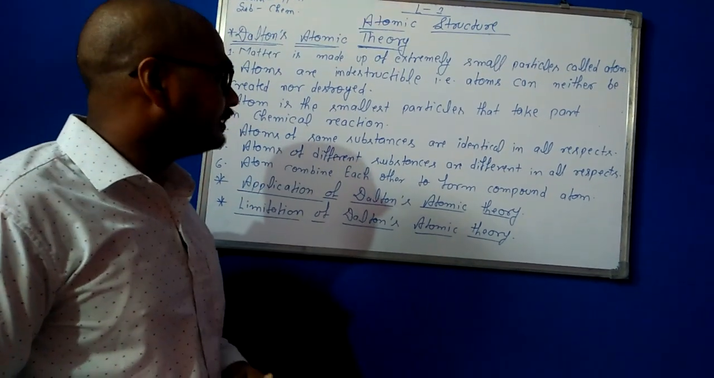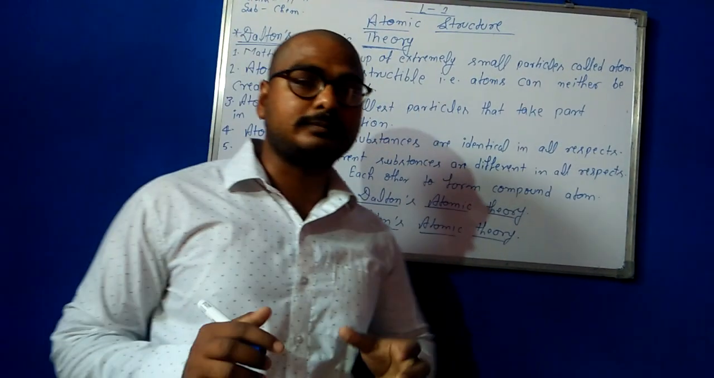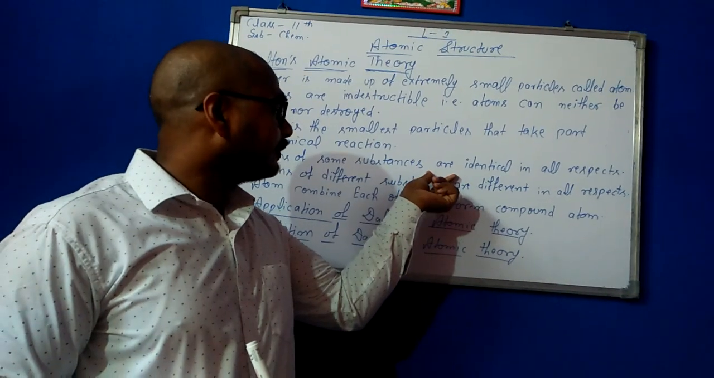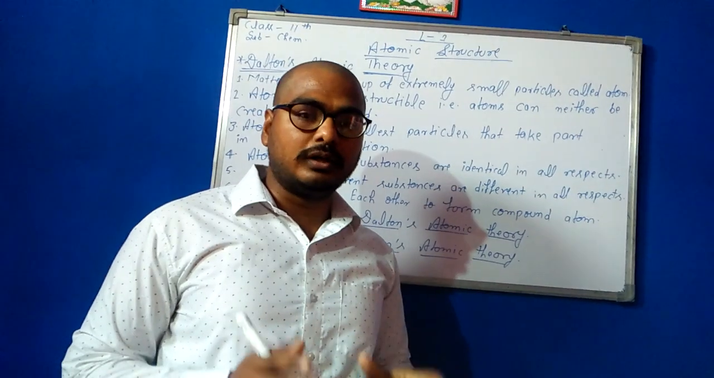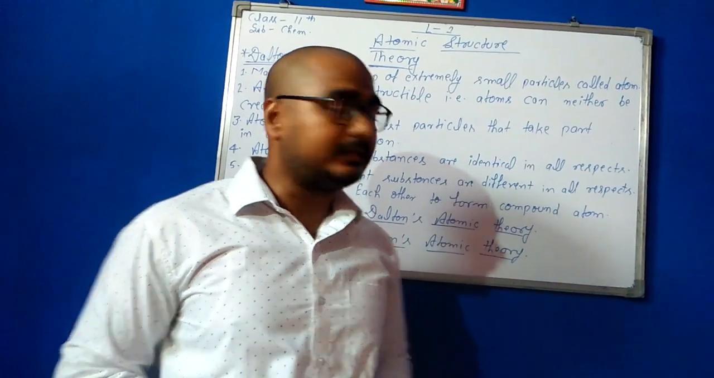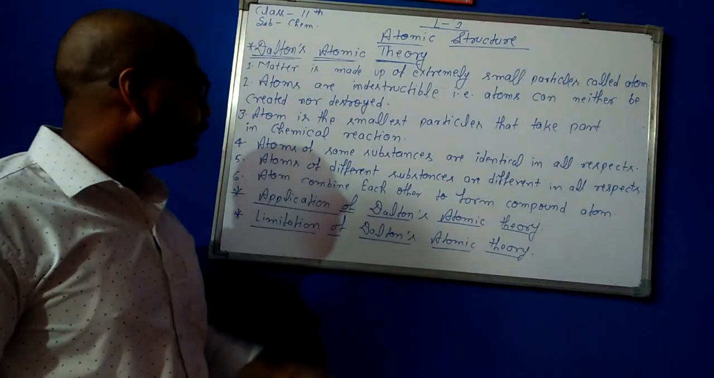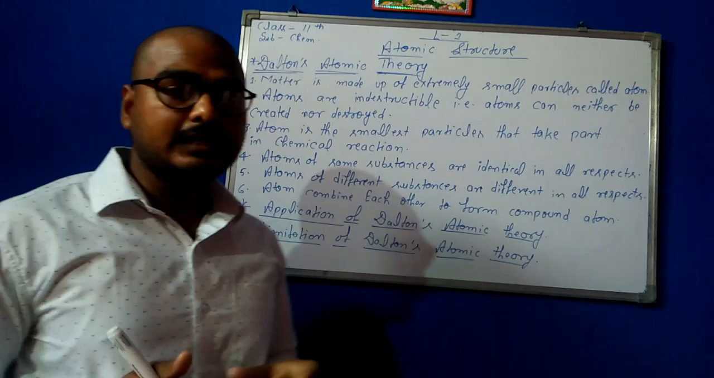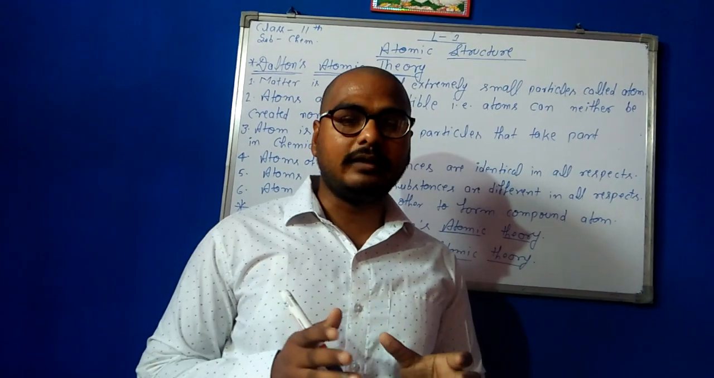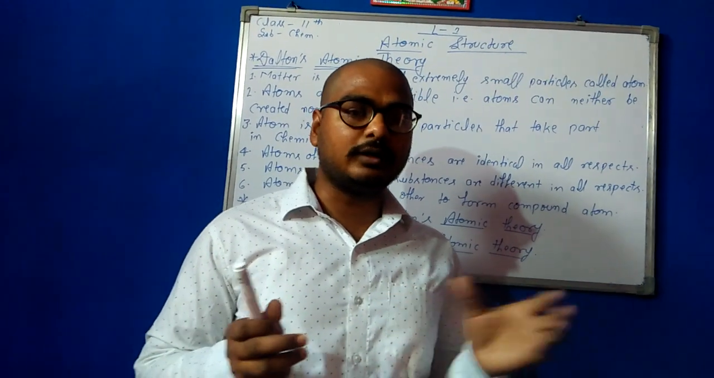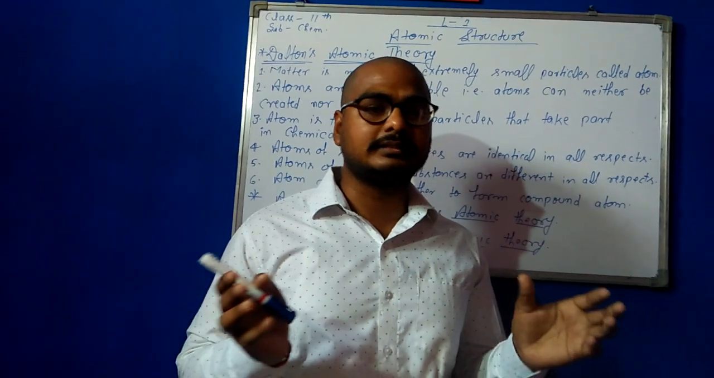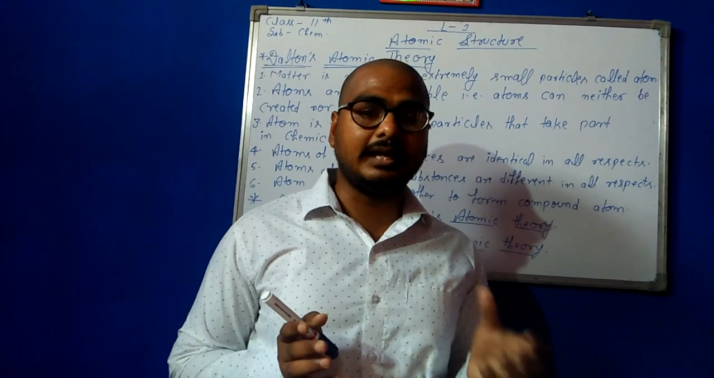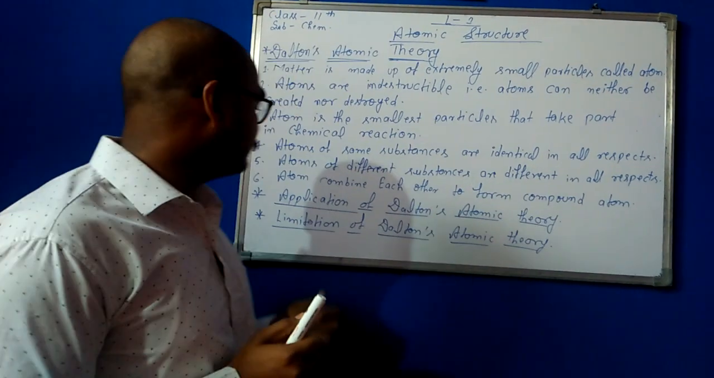Atoms of the same substance are identical in all respects. In all respects means atoms are the same in size, volume and chemical properties. In the fifth point, atoms of different substances are different in all respects. That means if we have one iron atom and one plastic substance, then the atom of iron and the atom of plastic are different in all respects, like size, shape, chemical properties, etc.